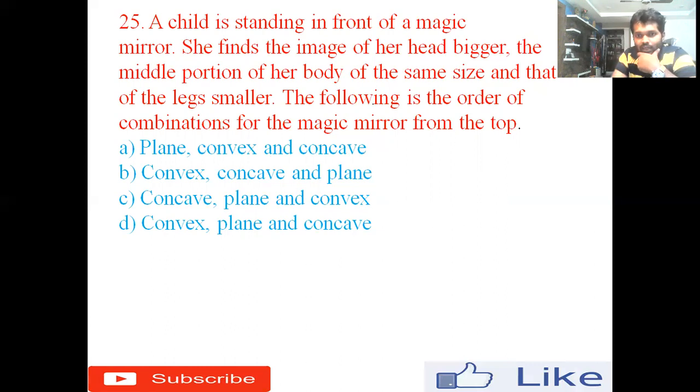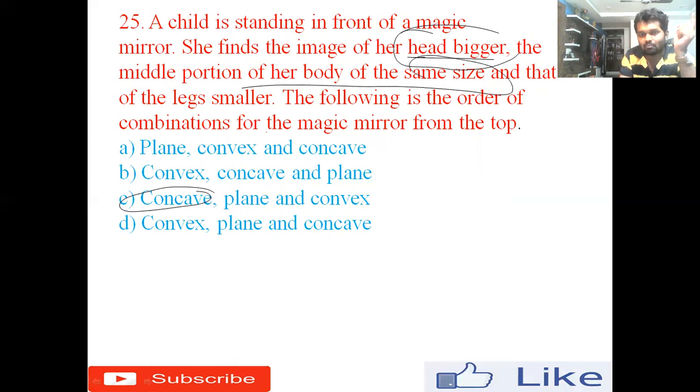Here they are saying the head looks bigger, so it is enlarged because of the concave mirror. Her body portion remains the same, which will happen in the plane mirror, remember. And the legs look smaller, where the convex mirror will give the diminished, smaller images.